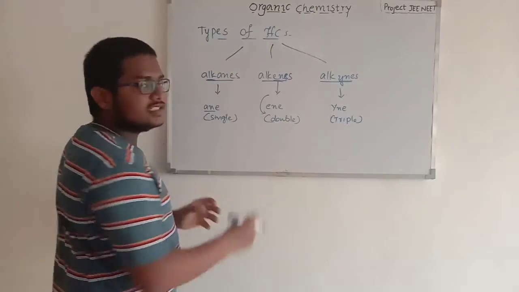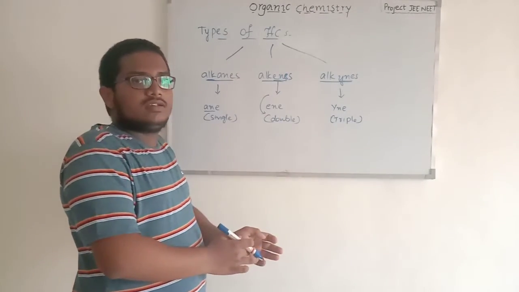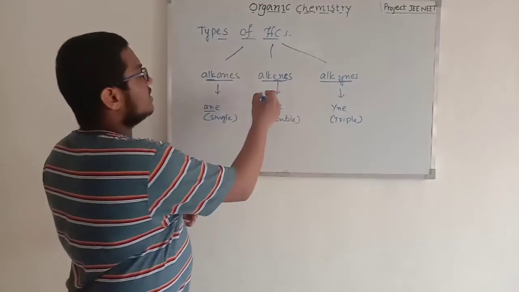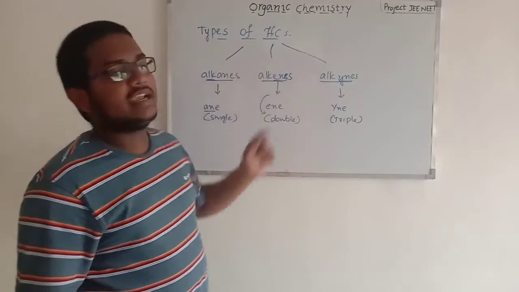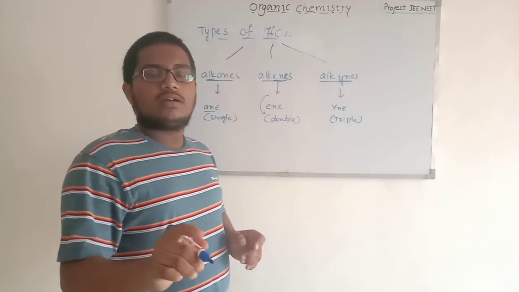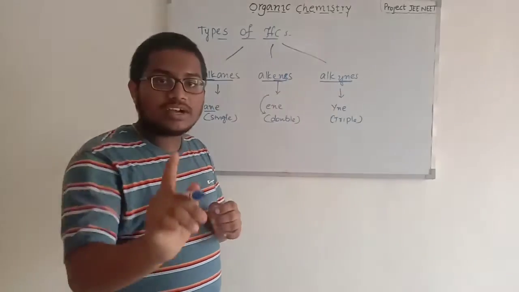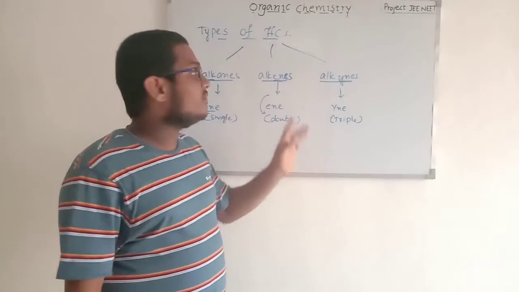So an alkene is a compound with single bonds and at least one double bond. Going to alkynes, an alkyne has at least one triple bond. Many triple bonds can be included in that compound, but at least one triple bond must be present. Then that compound comes under the category of alkynes.